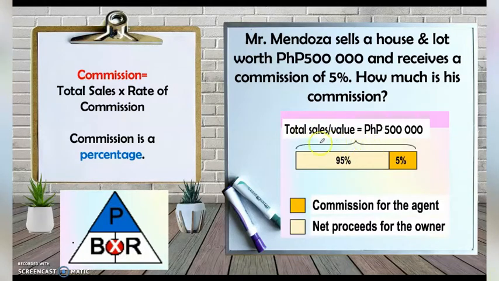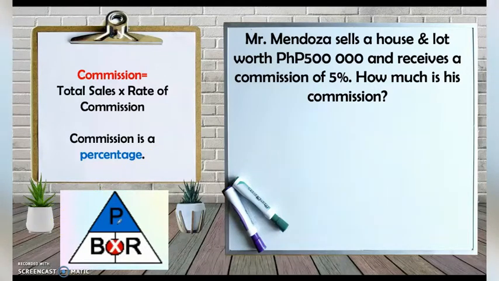Now this is our whole, which is 500,000 pesos, and 5% of it, based on the given, is the commission that will be given to the agent. Therefore, the 95% is the net proceeds that will be given to the owner. Because again, this total here is 100%. So 95 plus 5 is a total of 100%. To solve, our equation is 500,000 times 5%, which is equal to N, and in this, 5% is the rate of commission to find our commission.